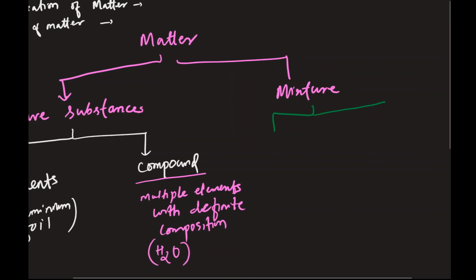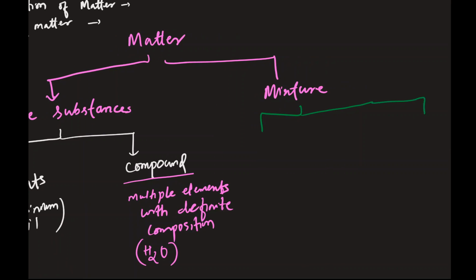Oh, maybe I'm running out of space here. One is called a homogeneous mixture. Homogeneous means it's basically uniform.